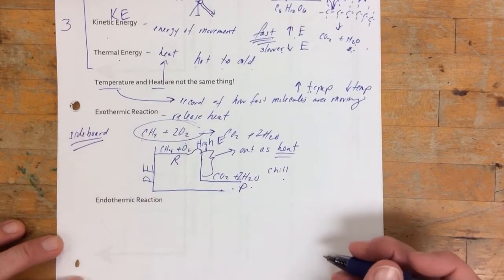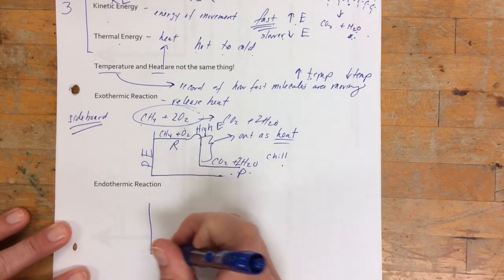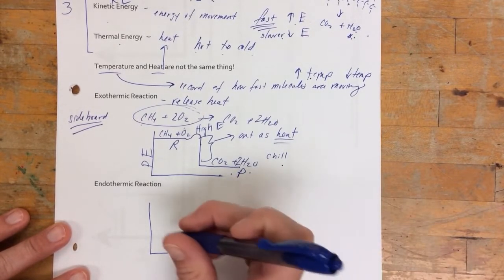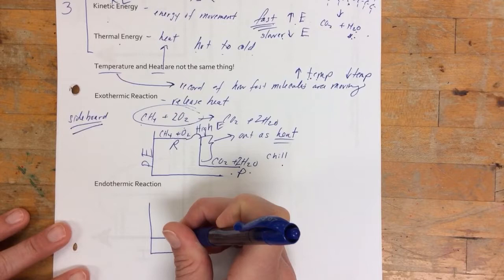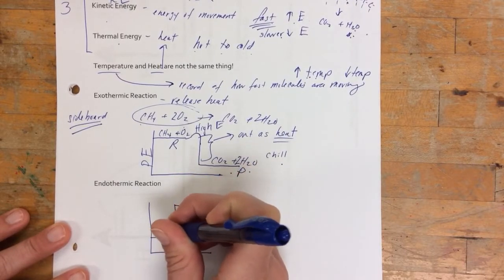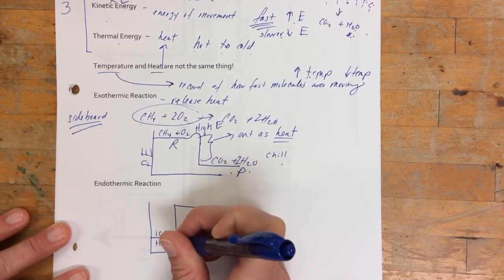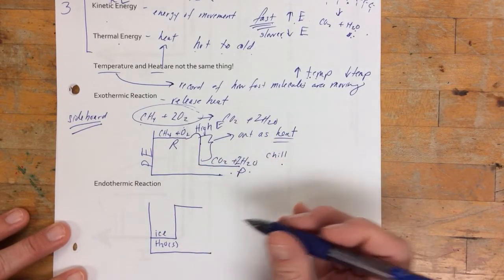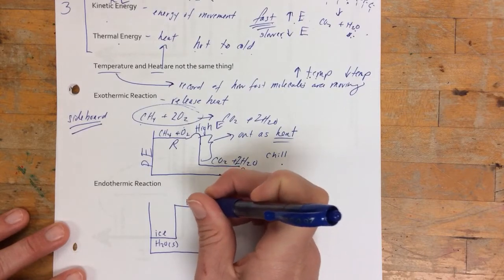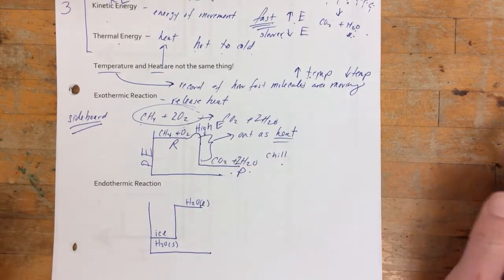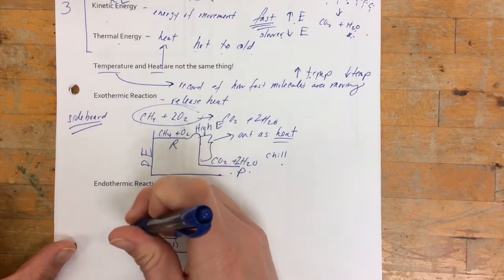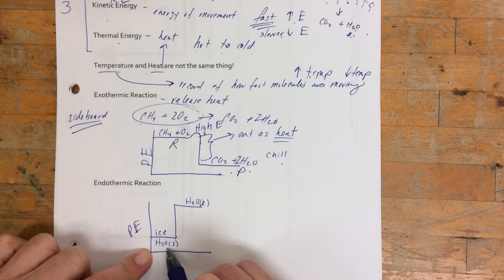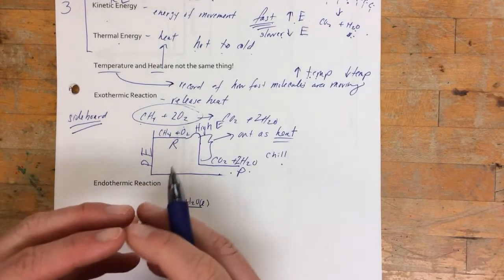Now, endothermic reactions are going to be the exact opposite, okay? In this case, let's say, again, on my sideboard, let's say we have ice. Ice, which is solid water. In order for it to melt, it's going to need to absorb heat, right? If you want liquid water, it has to absorb heat because, if you think about it, the molecules of ice are not moving very much, right?